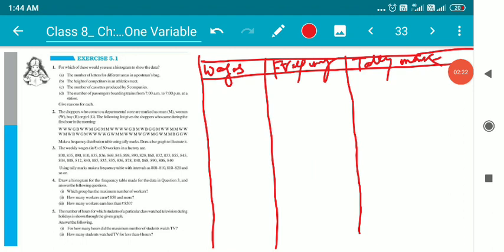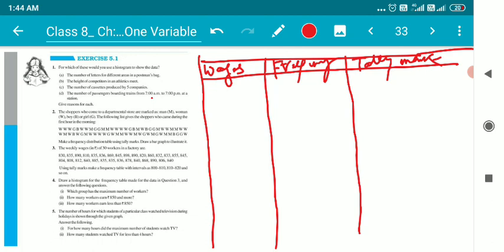Okay, the wages are starting from, as we are instructed, we have to write the wages. And what is the lowest wage over here? The lowest wage that can be seen is 804 rupees. Okay, no problem.